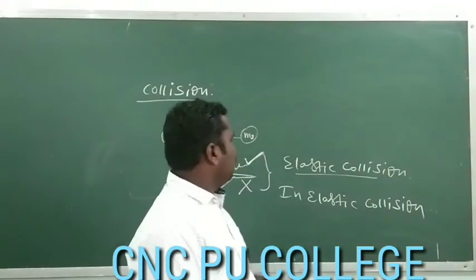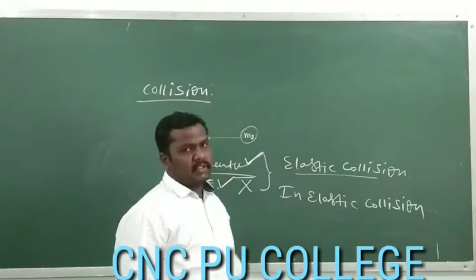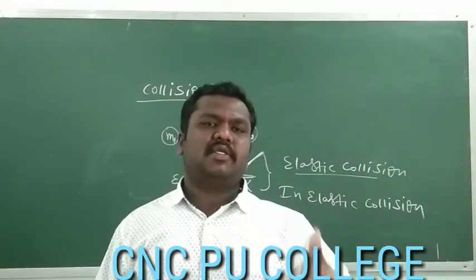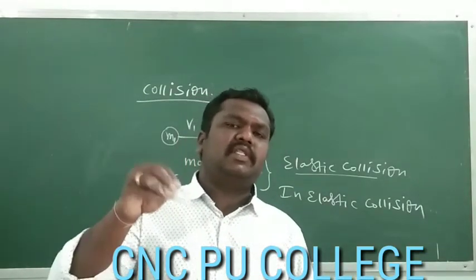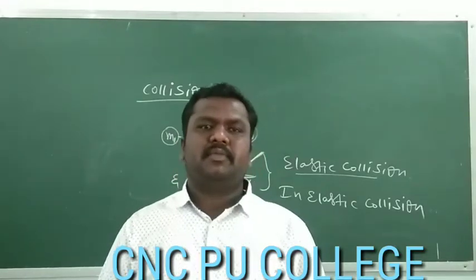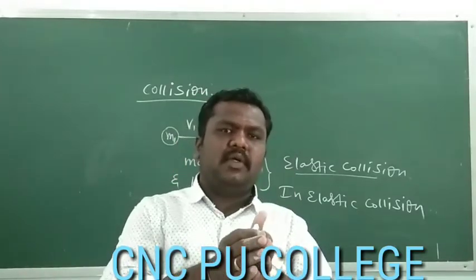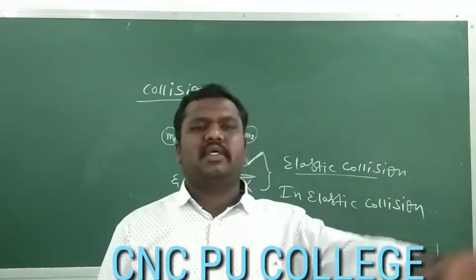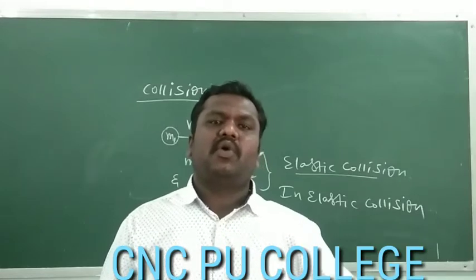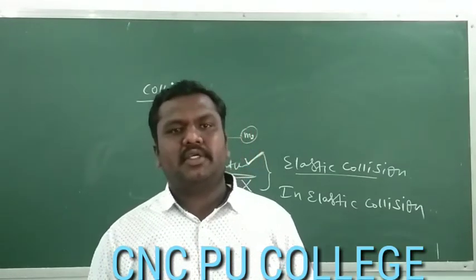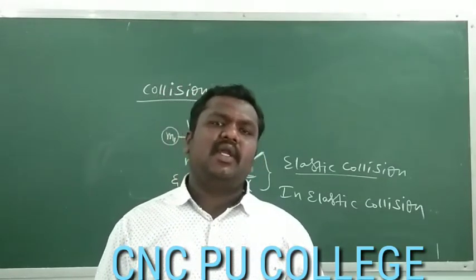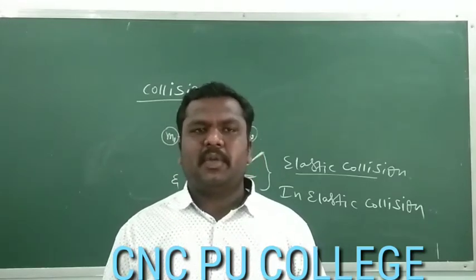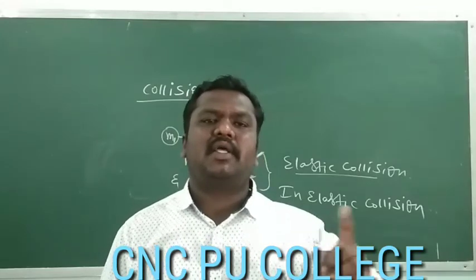So after knowing about elastic collision and inelastic collision, we have to think of one more kind of collision, that is perfectly inelastic collision. What happens in a perfectly inelastic collision is that after collision, the two bodies will stick to each other and move as a single object. Hence, we can't measure the kinetic energies of the individual objects. This is the case when there is a perfectly inelastic collision.